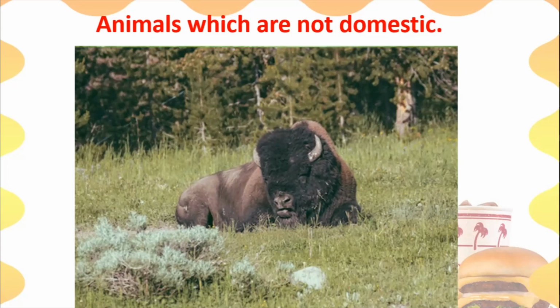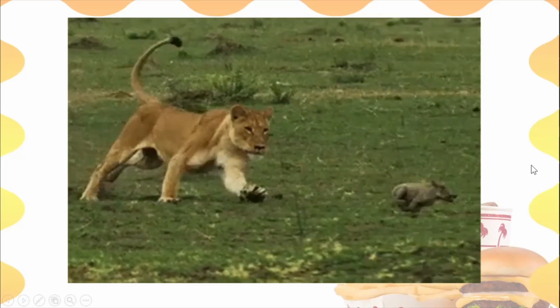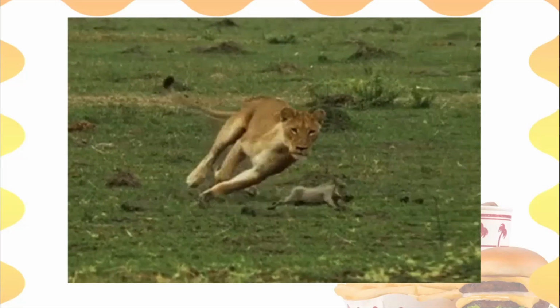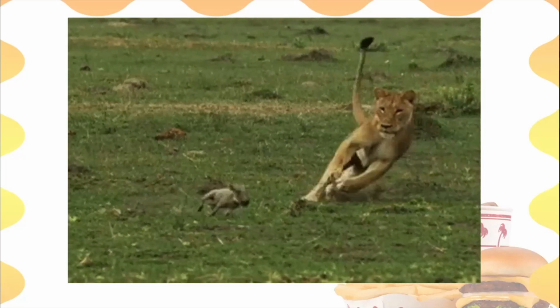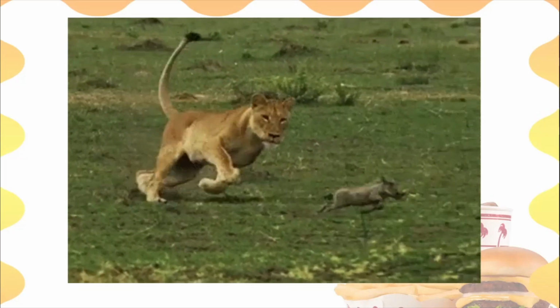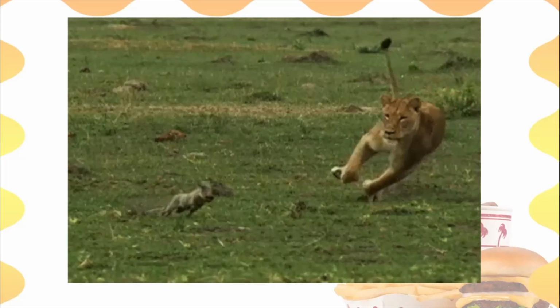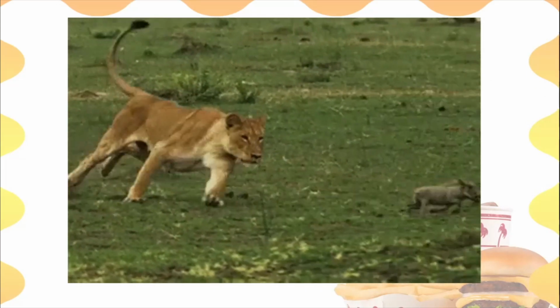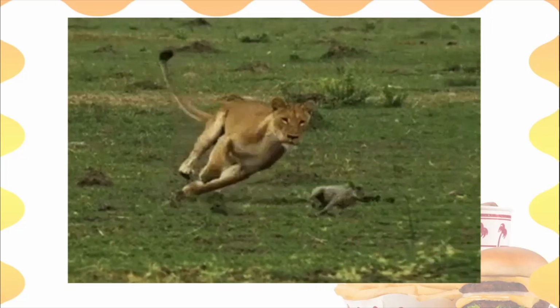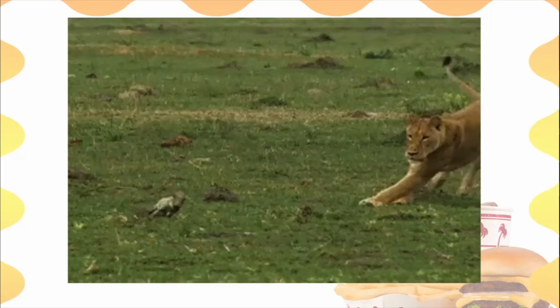Alright, so these are some animals which are not domestic. That is, they are wild animals, yet they are vegetarian. What about some wild animals which are not vegetarian? Look at this. It's a lion. Okay, what is it doing? It is chasing a boar. Okay, can you see? And it will catch it and it will eat it. So you see that the lion is not trying to eat grass. Is the lion trying to eat grass? No, it is trying to eat another animal.